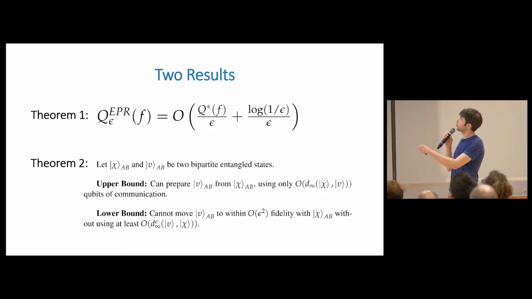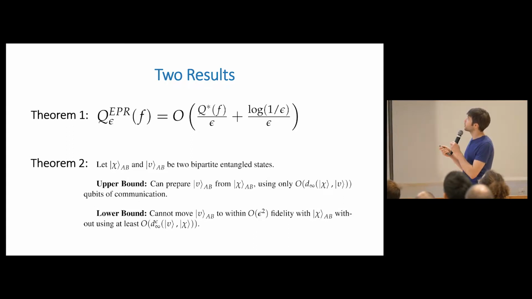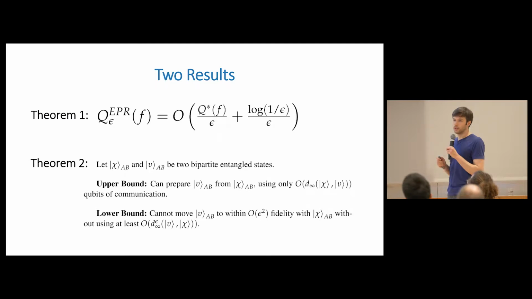And in particular, what we show is that for the bounded error versions of these, so when epsilon is a constant, I'll also explain the significance of epsilon later, these two are related up to a constant. Okay, so that's our first result.